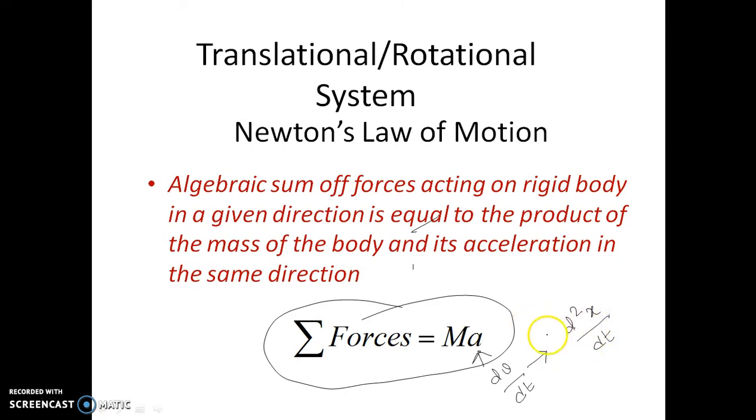So this is the equation for any physical translational systems or even rotational systems. We can get Newton's law of motion, the second law, and we take all the forces acting on the mass, which will be equal to the mass times the acceleration of that body.